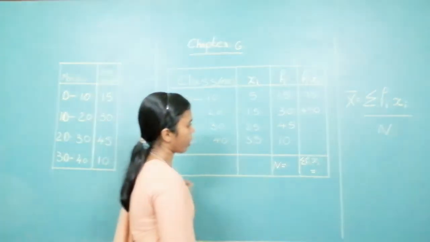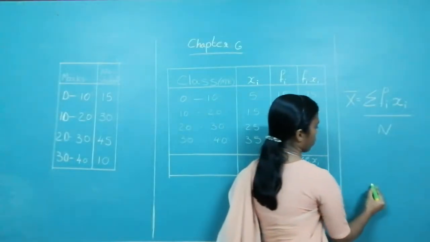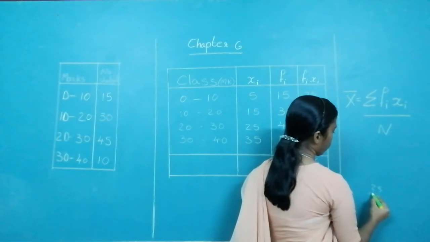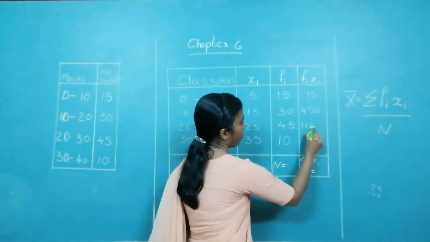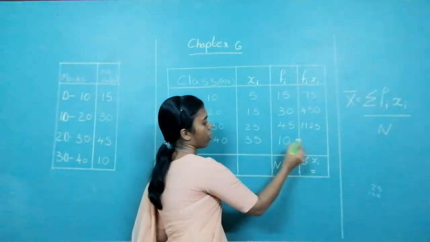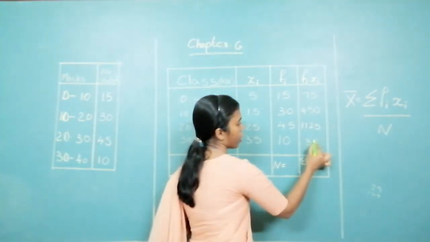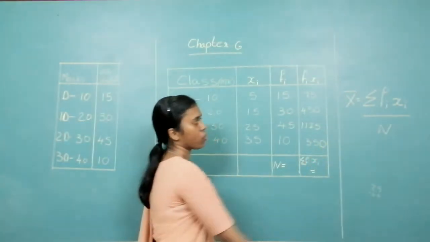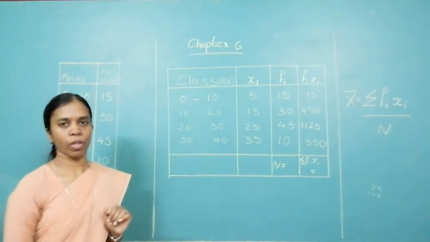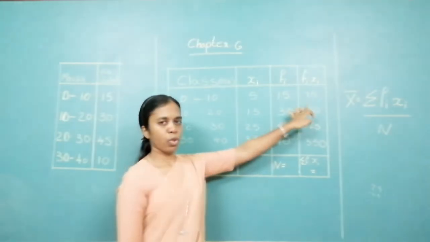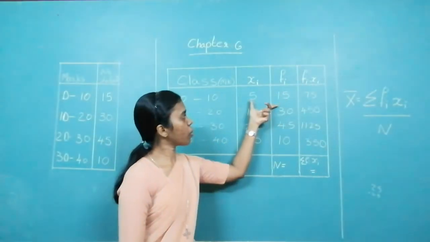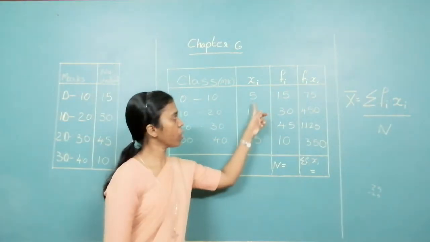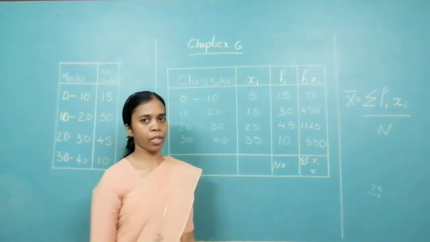25 into 45, 25 multiplied by 45, you will be getting 1125. 35 into 10, you will get 350. This is what you get. Fourth column is the product. You can say Fi xi. What is the product of these two columns? You have multiplied and written over here.